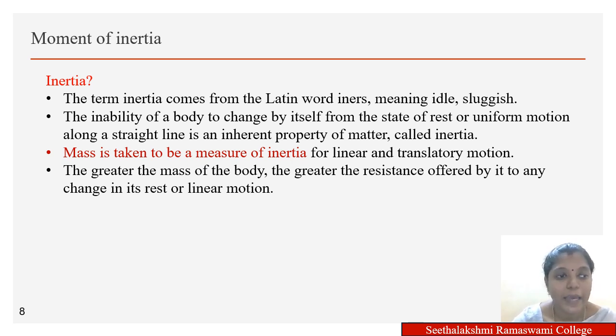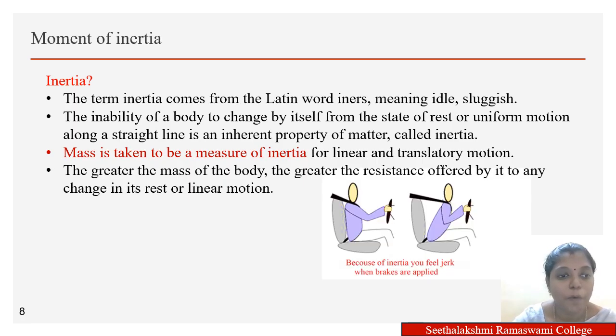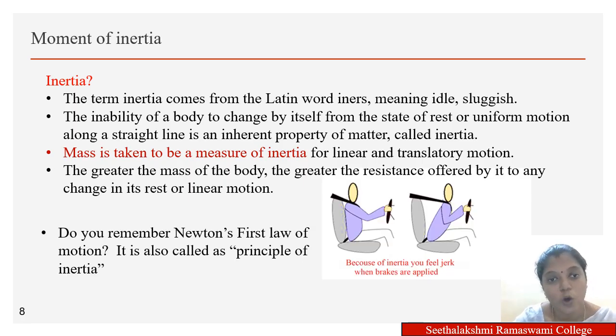Or else it can be defined as the inability of a body to change by itself from the state of rest or from the state of uniform motion, which is also termed as Newton's first law of motion or principle of inertia. Where does inertia come from? You may ask that. The inertia comes from the mass. So the mass of the body is directly related with the inertia. The higher the mass of a body, the higher the resistance experienced by the body towards translational motion. The lesser the mass, the lesser the resistance in the case of translatory motion.